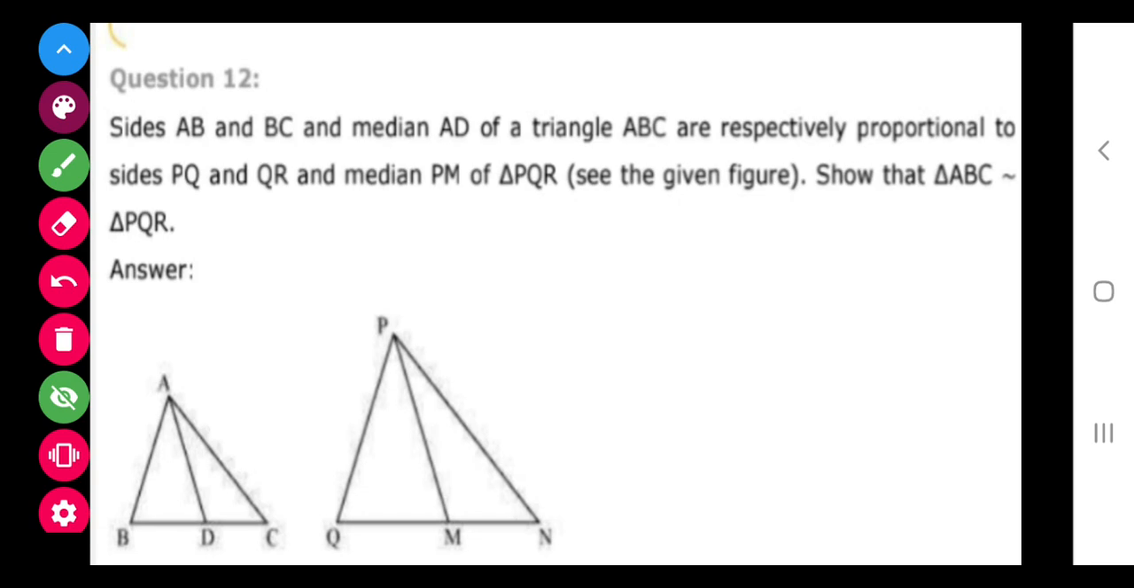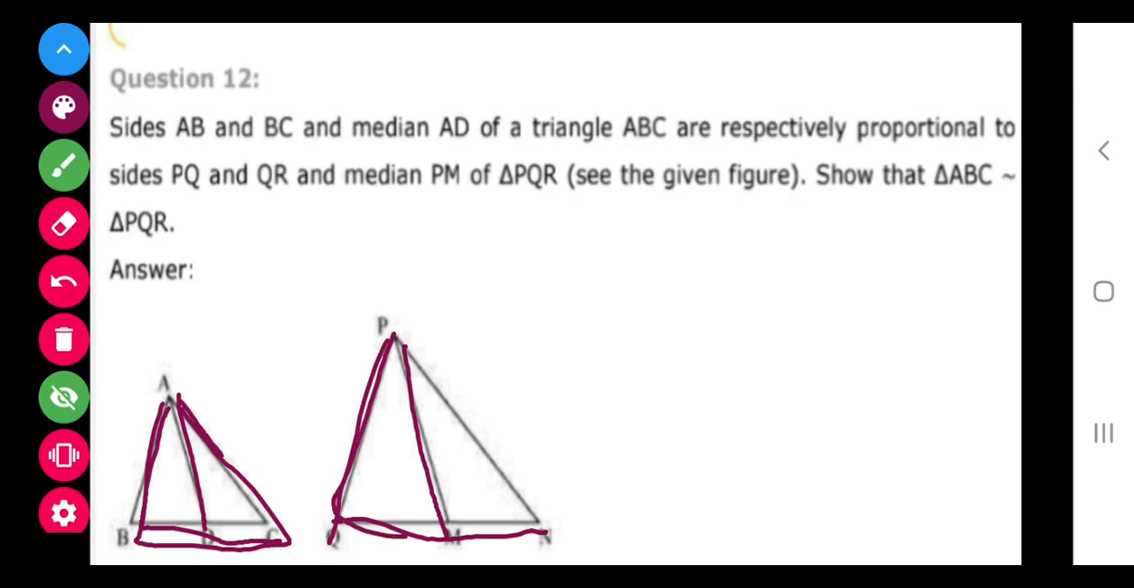AB, BC and AD median of triangle ABC and PQ, QR and PM of triangle PQR are proportional. So we have to prove that complete triangle ABC and complete triangle PQR are similar.